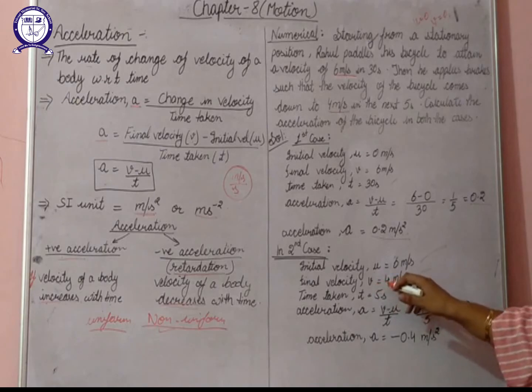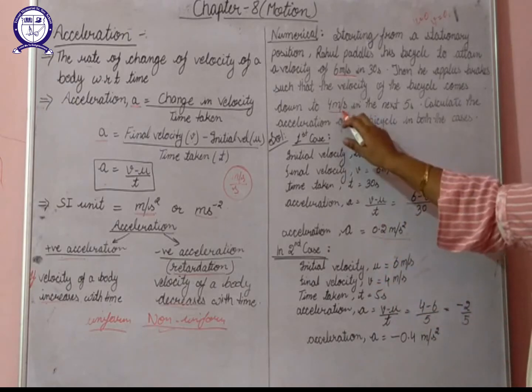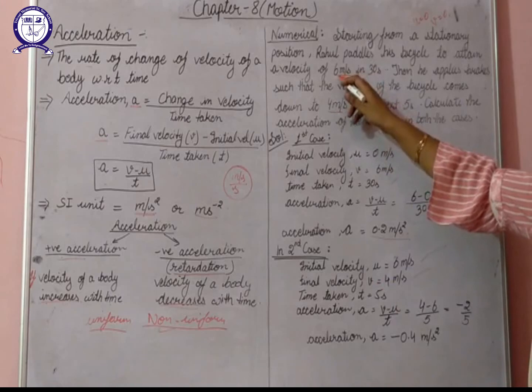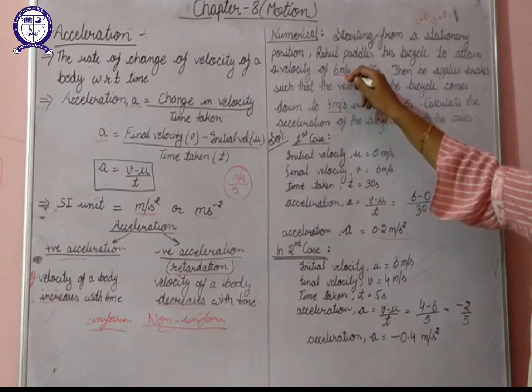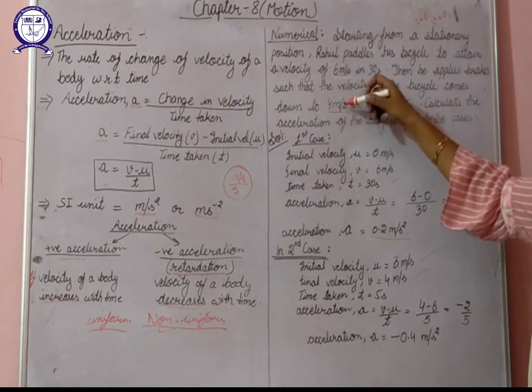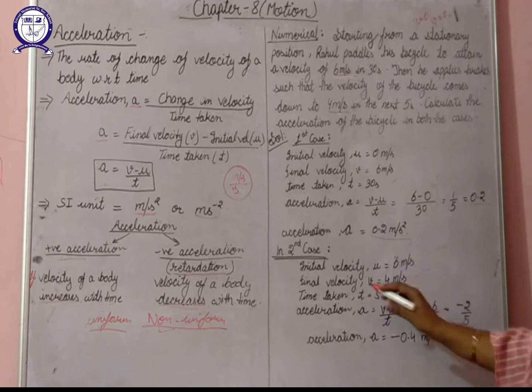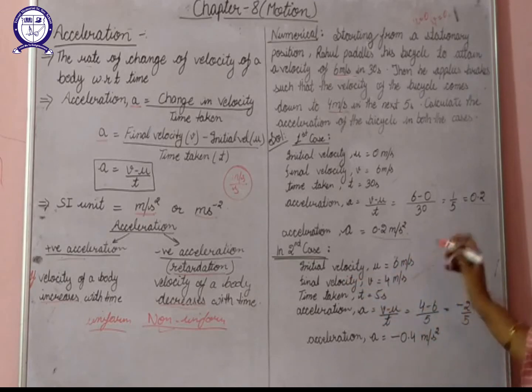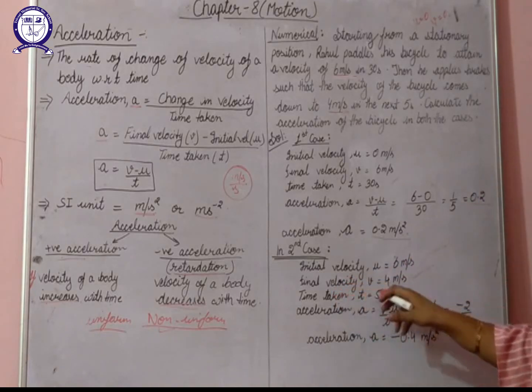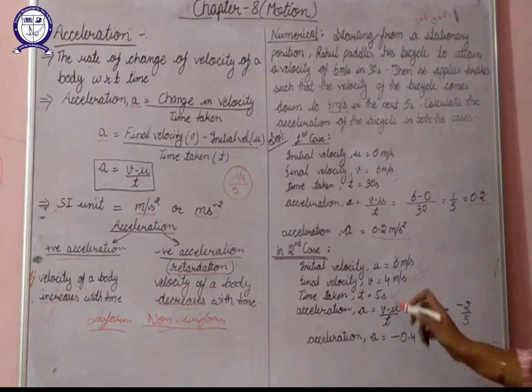By mistake I have written 0 here, but the final velocity is 4 meters per second, because Rahul was moving with a velocity of 6 meters per second and on the application of brakes his velocity reduces to 4 meters per second. So the initial velocity will be 6 meters per second and the final velocity will be 4 meters per second. Now the time taken for this change is 5 seconds.